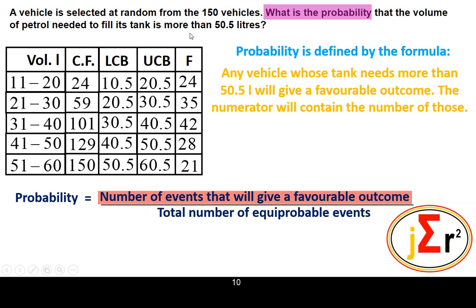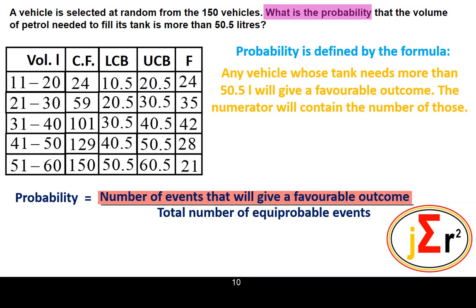So any vehicle whose tank requires more than 50.5 liters is to be considered, and it is to be considered because it will give a favorable outcome.